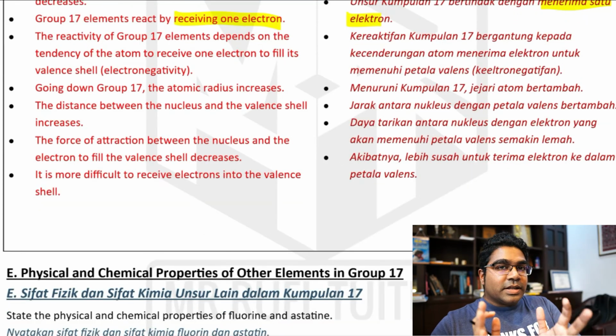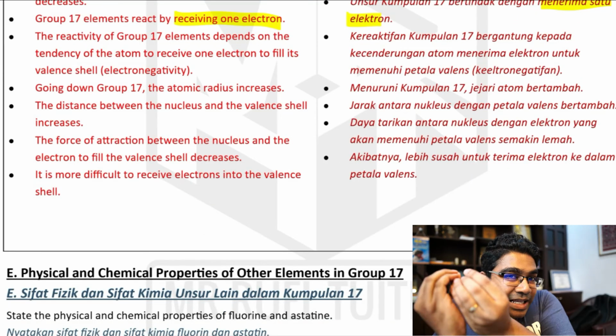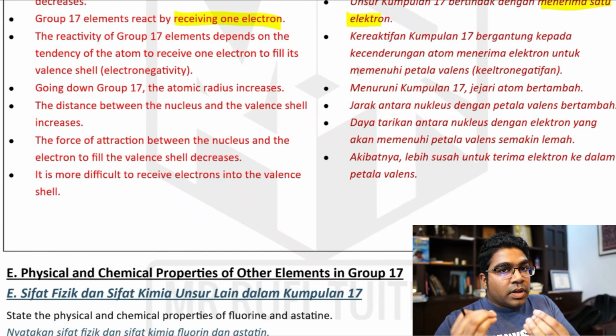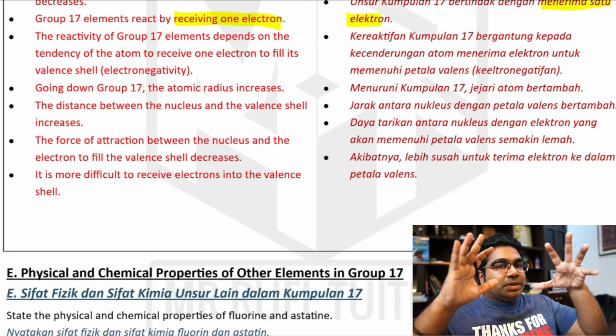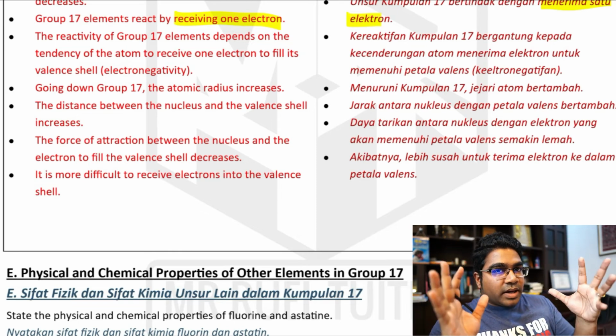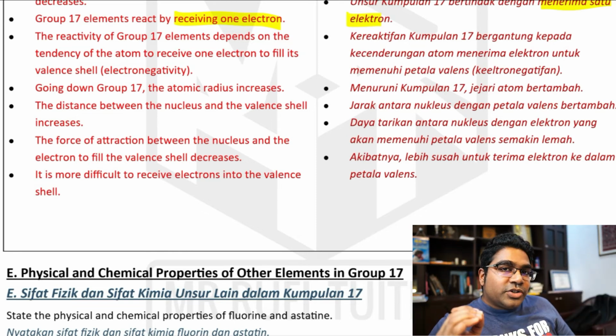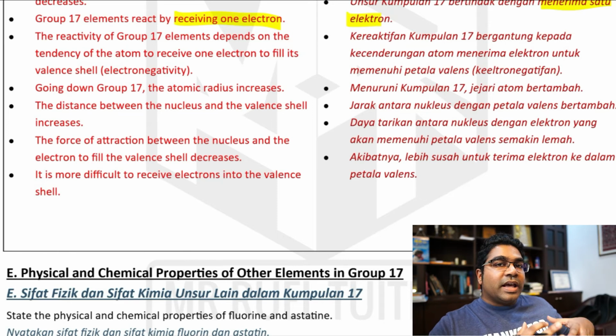And this tendency, kecenderungan ini untuk menerima elektron, the tendency to receive electrons into the valence electron shell, ke dalam petala valence, dikenali sebagai keelektronegatifan, is known as electronegativity.